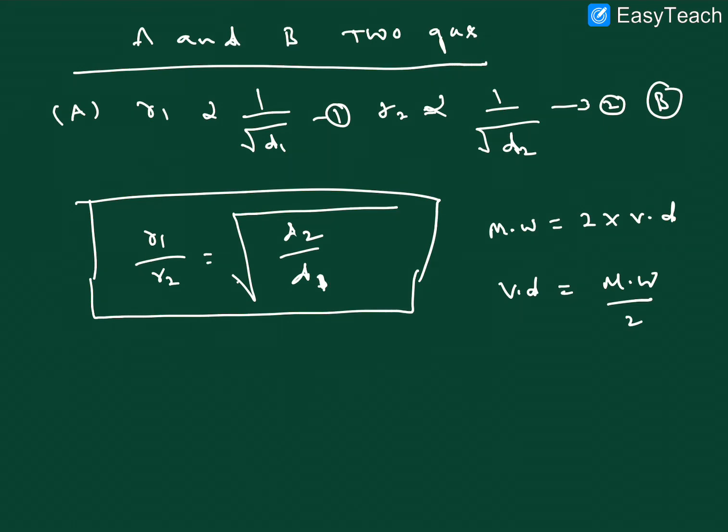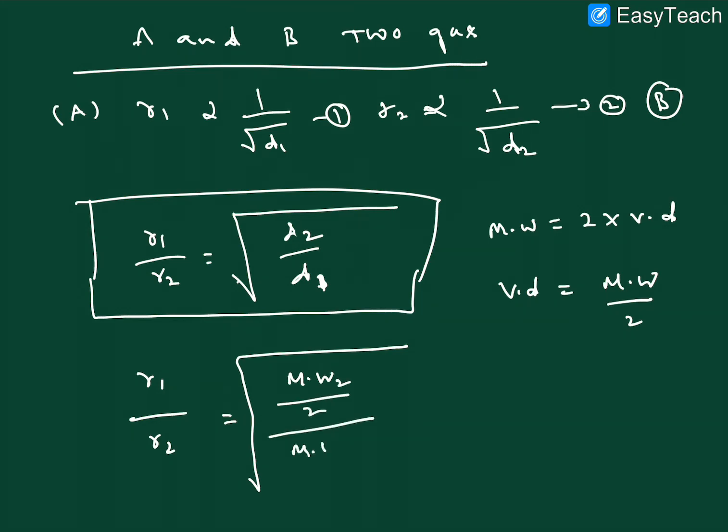We can take two different gases and represent them by density. So R1 by R2 is equal to the square root of density 2 by density 1, which is molecular weight of 2 by molecular weight of 1.